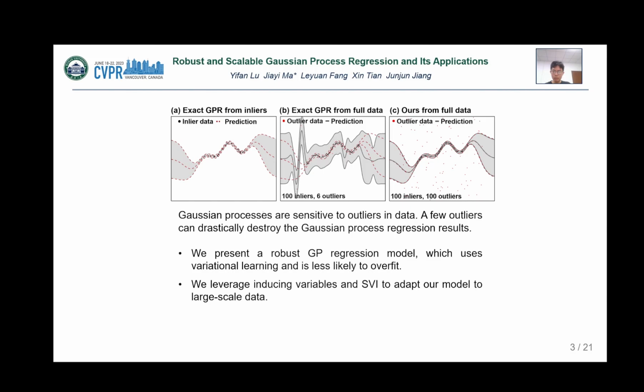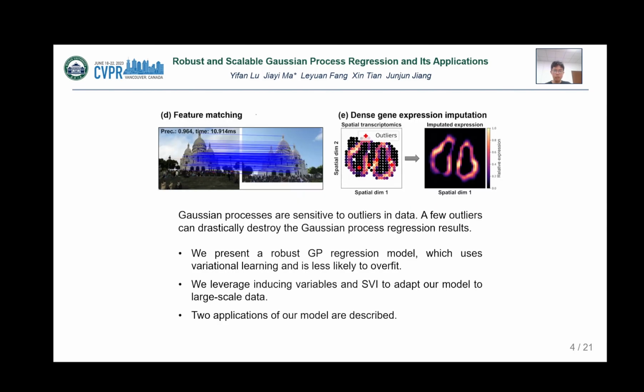This work intends to conquer GPR with outlier-contaminated data. Specifically, we present a robust GPR model, which uses variational learning and is less likely to overfit. We also leverage inducing variables and SVI to adapt our model to large-scale data. We further describe two applications of our model, that is, feature matching and downstream expression imputation.